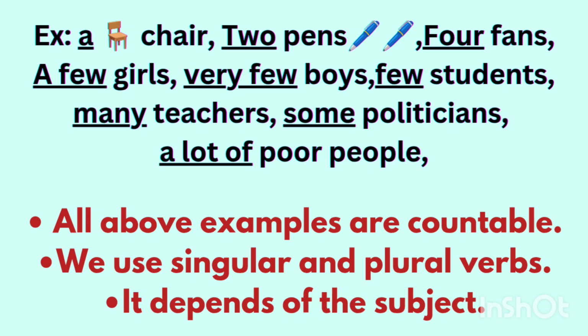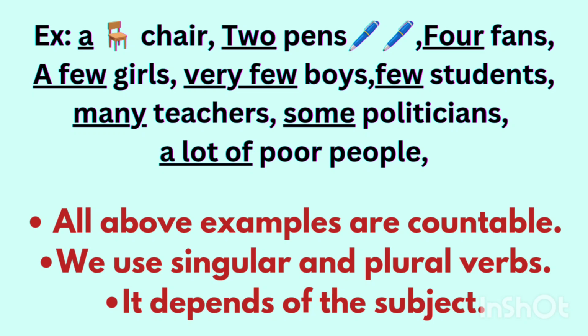So remember this. Whenever you want to ask a question about countable nouns, you have to use how many, not how much. How many chairs do you have? How many teachers are there in your college? How many politicians are there in your country? How many people are there in your country? How many girls are there in your class? How many boys are there? So don't get confused. We have to use how many, not how much.